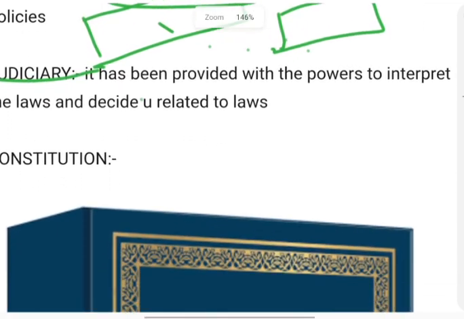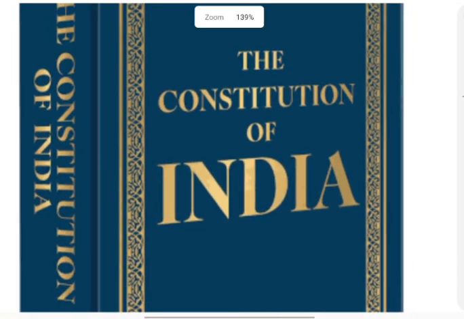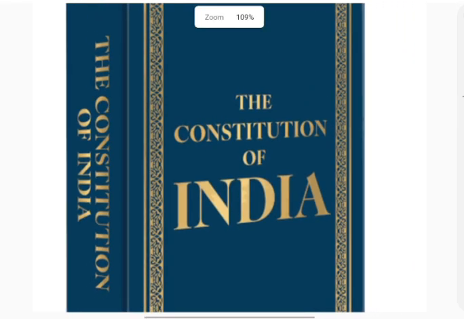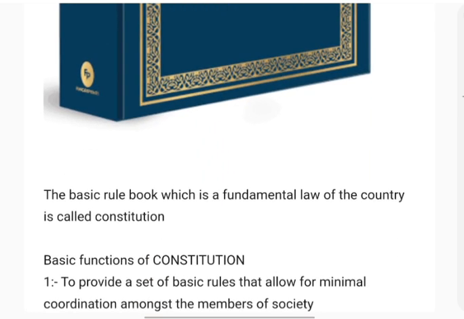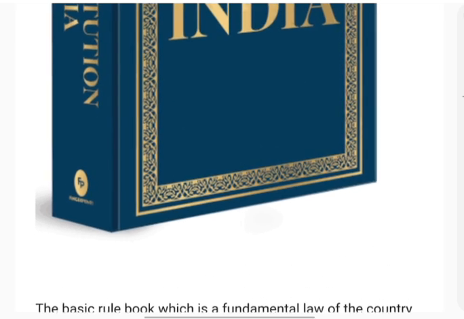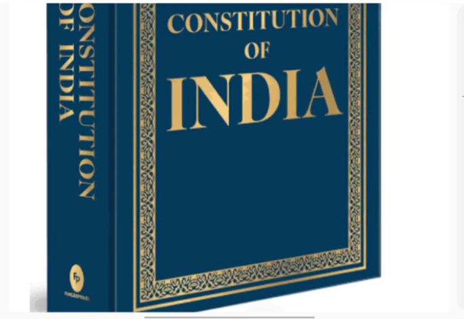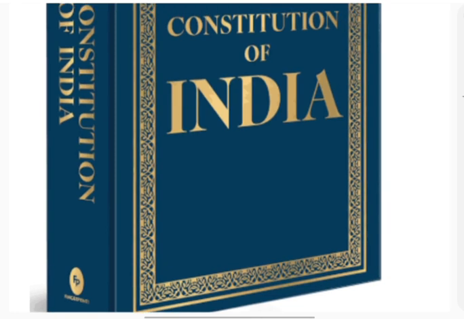Now the constitution means it is a fundamental law book. It is the basic rule book, the fundamental law of the country, called constitution. Why is there a constitution? There is a constitution because there exists an inherent danger in giving powers to the state. What is that danger?